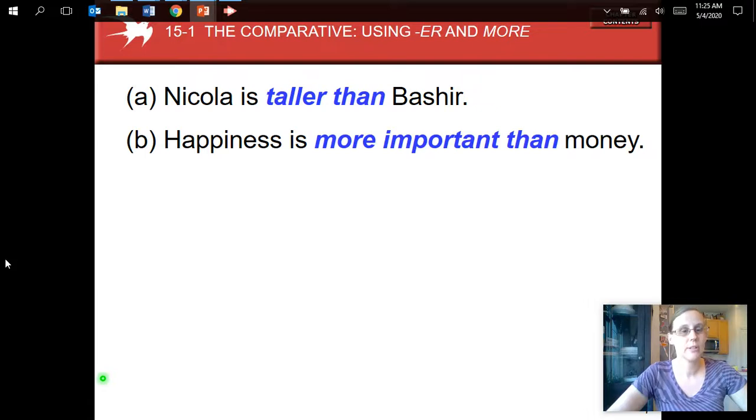So we have Nicola is taller than Bashir. And we have happiness is more important than money. So we see there are two ways of making the comparative form to compare using adjectives to compare two things. So we have taller than, and we have more important than.